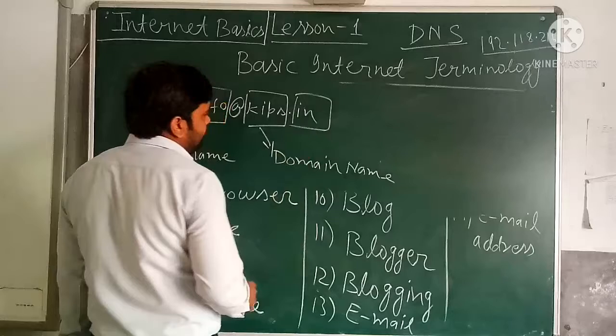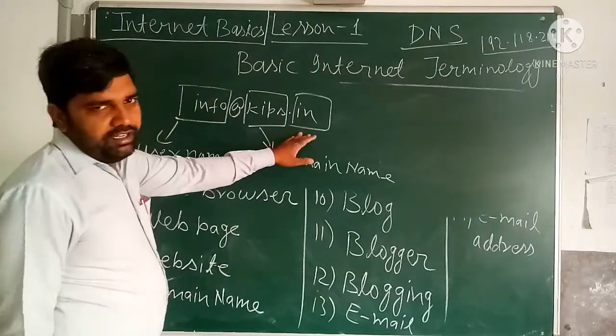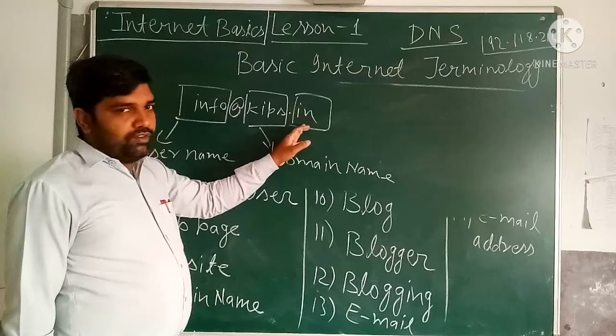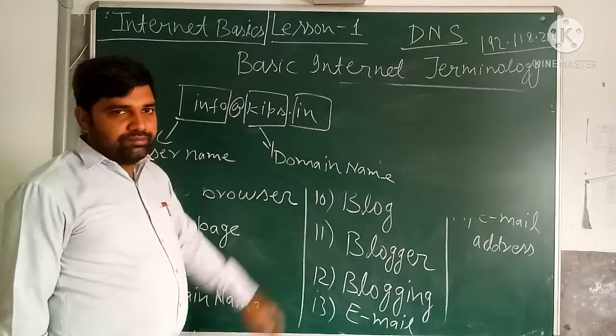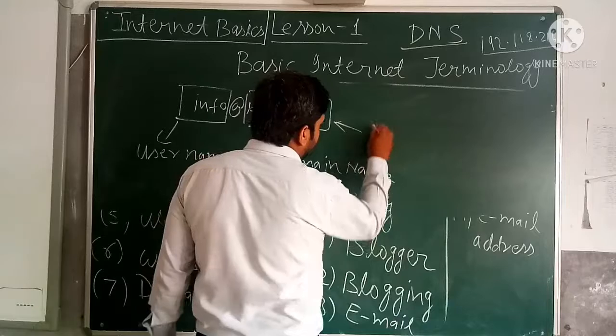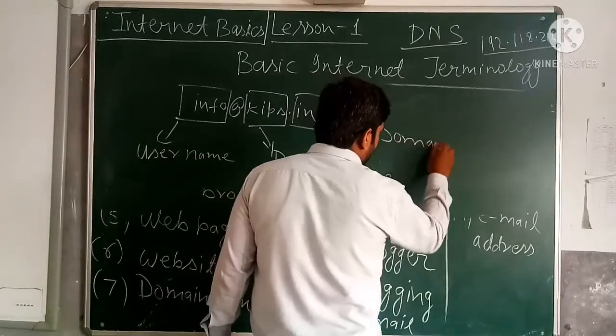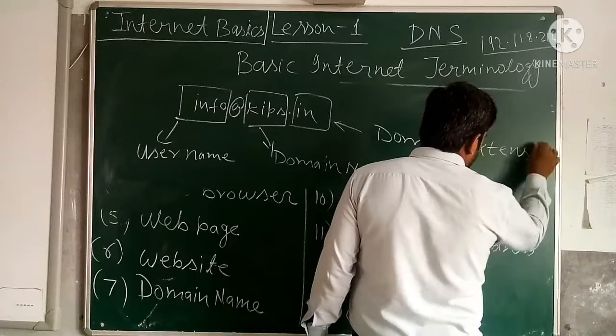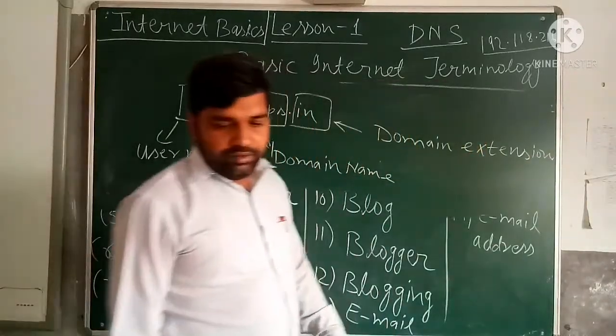And this is the domain extension. In for India, representing the country name. Sometimes you use gov.in for the government, and for commercial websites we use .com. So many extensions are there. This is called the domain extension.